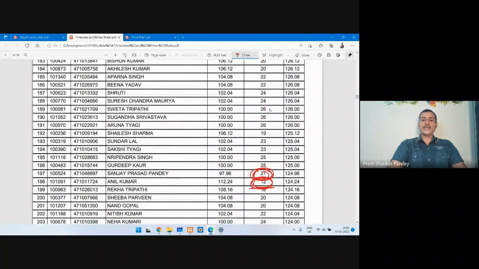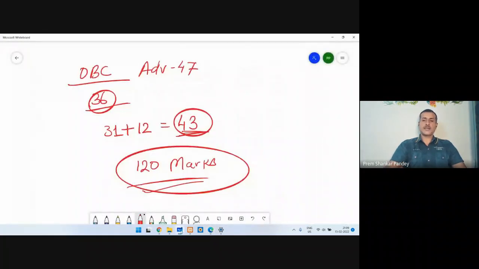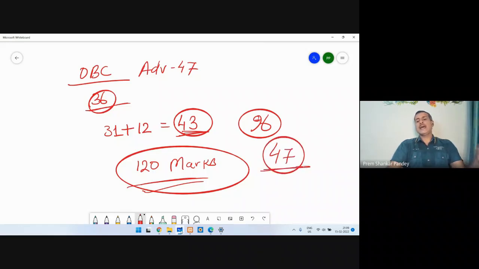So any candidate scoring 95.92, I can say 96 marks. If your score is 96, that is 47. If you are from the OBC category and you are scoring 47 out of 97, you are in the